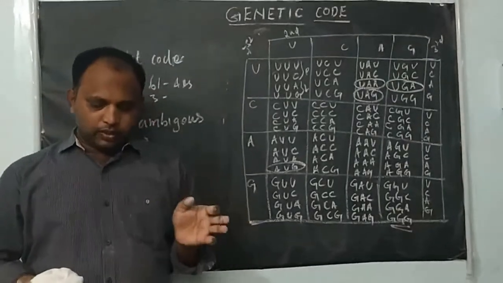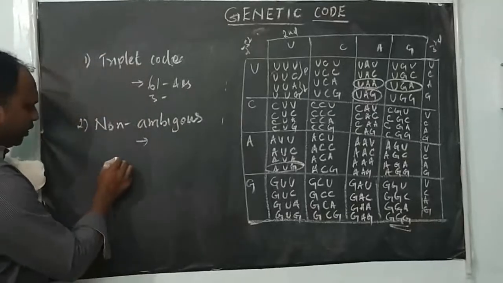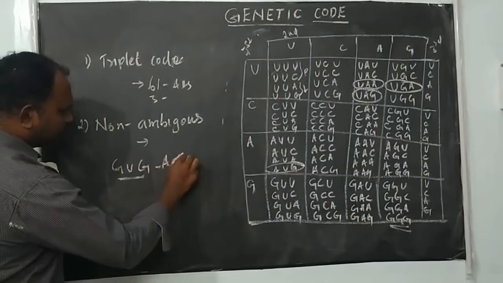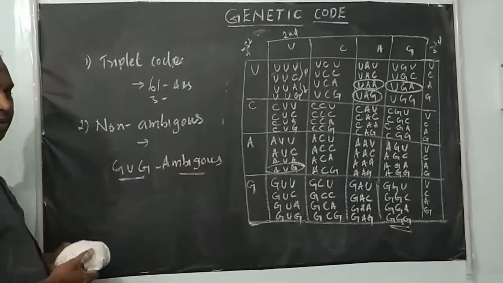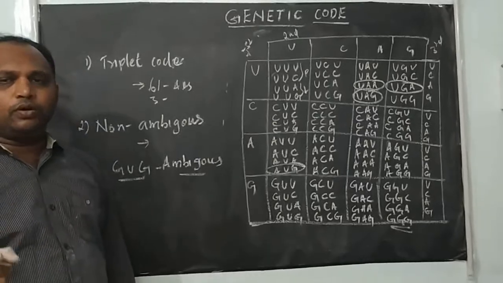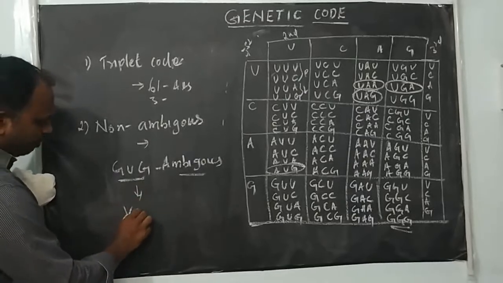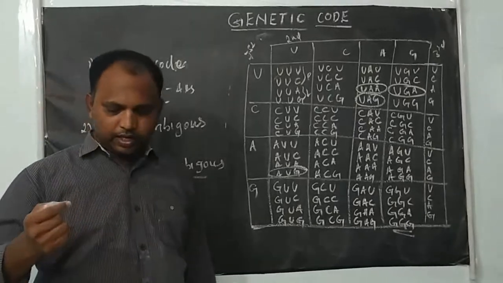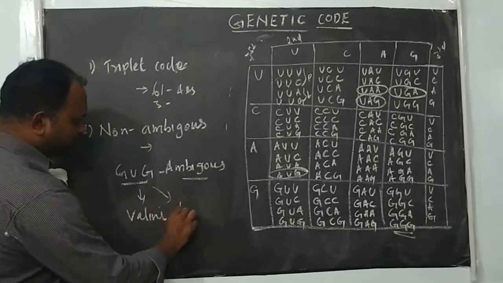But there is only one exception, and that is GUG. So GUG can be called an ambiguous codon. Out of 61, 60 codons are non-ambiguous. They code for only one amino acid. The exception is GUG, which codes for more than one amino acid. Normally GUG codes for valine. If GUG acts as an initiation codon, it codes for methionine instead of valine.